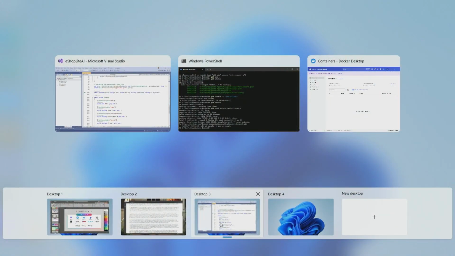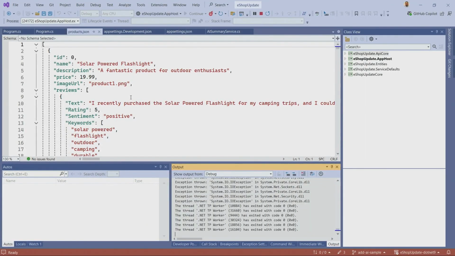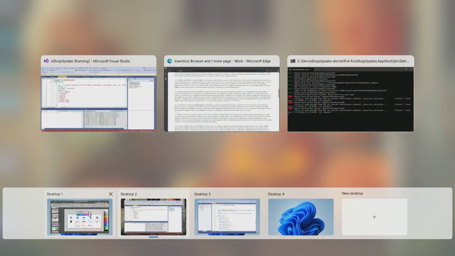And what the data ends up looking like is, go over here to Visual Studio. This is kind of what that data looks like. So you have all of your product data, all your product information, and here's our set of reviews. There's that text, there's that rating, that sentiment, and a set of keywords for that particular review. And again, we use AI to generate all of that. It looks like something you could deserialize back into some C# code. Exactly, and that's kind of what we're going to be doing here in a second.